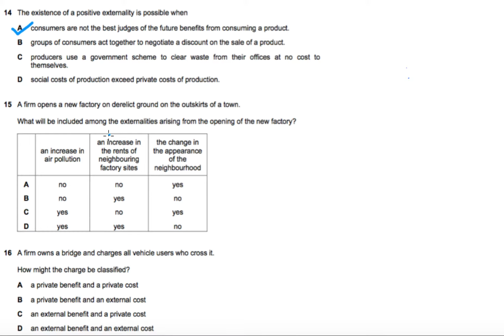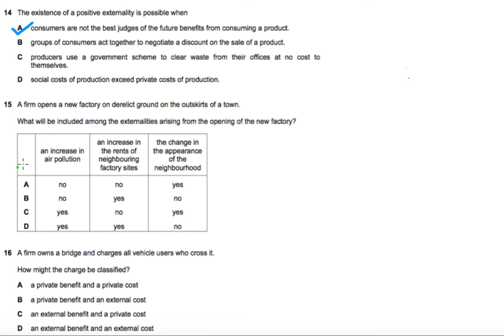The second is an increase in the rent of neighboring factory sites. We know that rent is something which is captured by demand and supply. Whenever you want to buy a house or a plot or a factory, there is a market, a demand and a supply, so changes in rents are captured by demand and supply. So this is not an example of an externality.